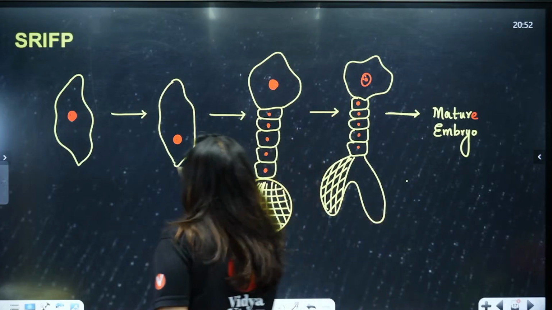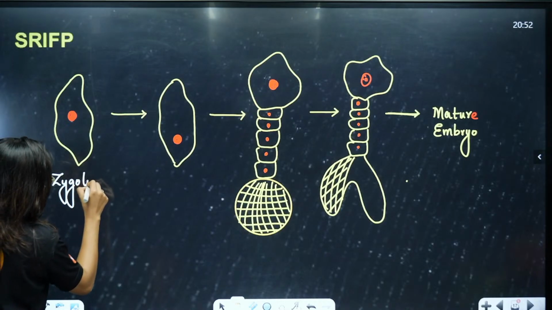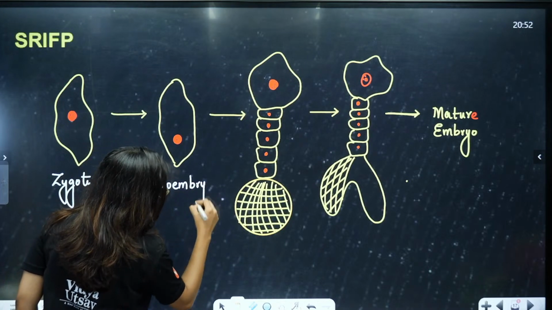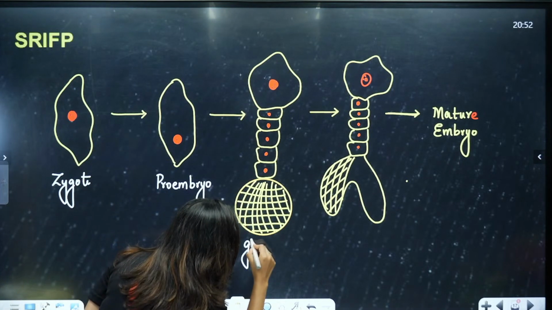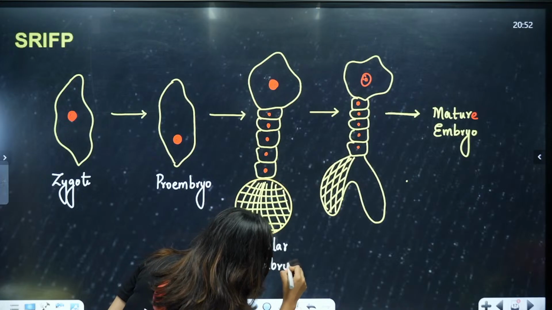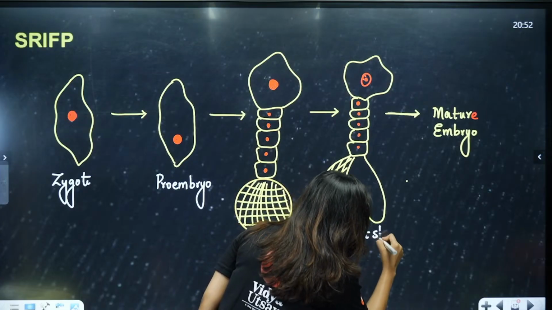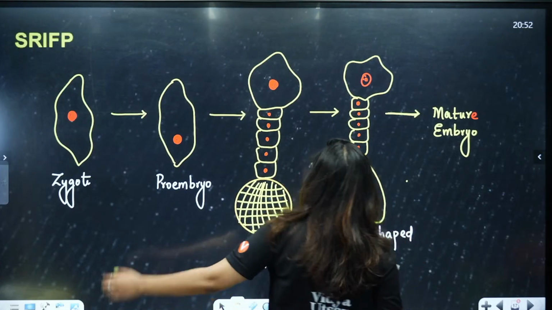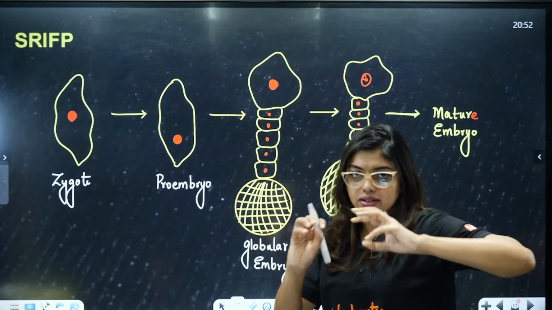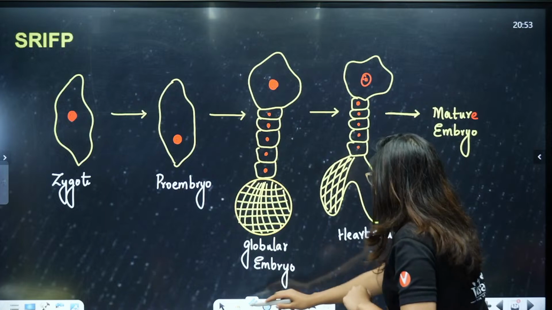Now, the most important thing is to know what these are, okay. So, this is your zygote, let us say, and then it is going to form first what, students? Pro-embryo. From pro-embryo, it is going to form your globular embryo. From globular, the division is going to become heart shaped, okay. Now remember, in this pro-embryo stage you are also going to have a 4-cell stage, octant stage, all that is going to be there, okay. We are not going to go into that much. So here we have heart shape, and finally we have your mature embryo.